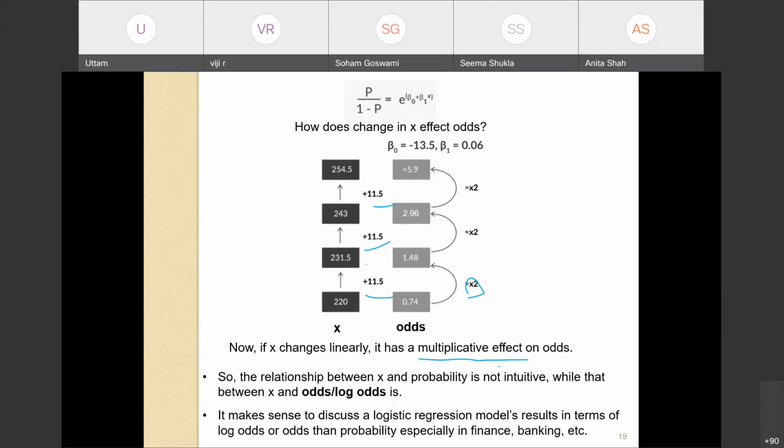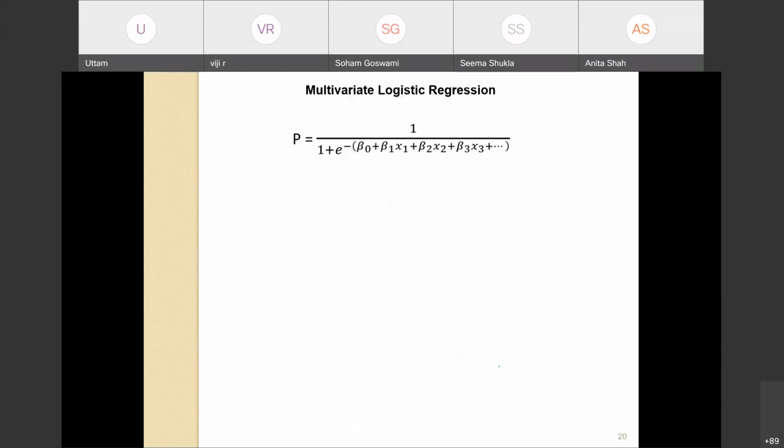That is, the relationship between X and odds or log odds is more intuitive compared to the previous case. And it makes sense to discuss the logistic regression results in terms of log odds and odds and probability. Okay, same concept can be extended to multivariate logistic regression. So now you will have beta 0, beta 1, beta 2, beta 3, and so on.